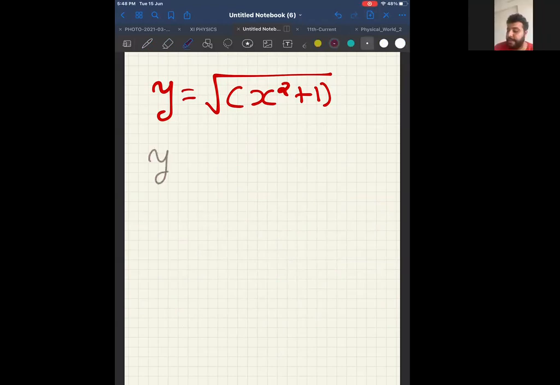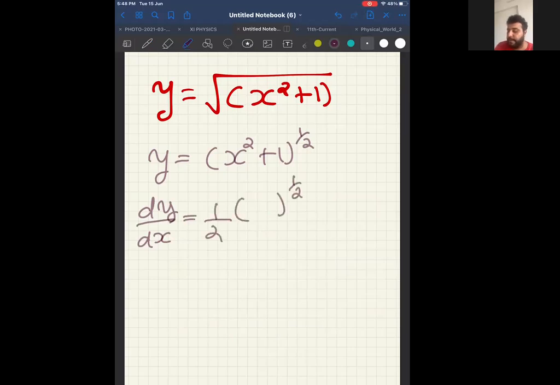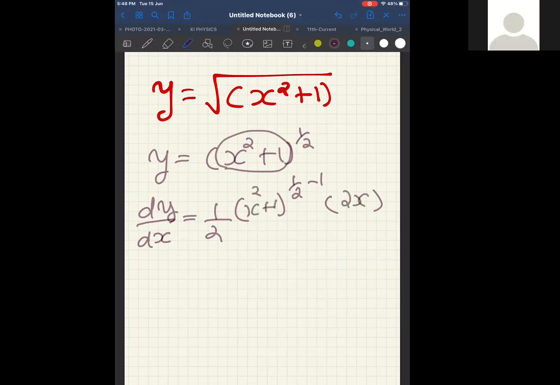So can I say I can write what is given as x square plus 1 whole power half? Now, if I differentiate, dy by dx, something power n is n into something power n minus 1 into differentiation of that something. Now, what is differentiation of x square plus 1? 2x. And what is inside over here? X square plus 1. Therefore, I will get half. Okay. Thank you, sir.